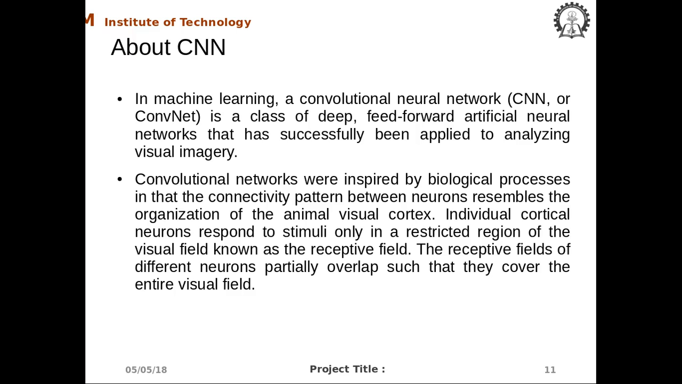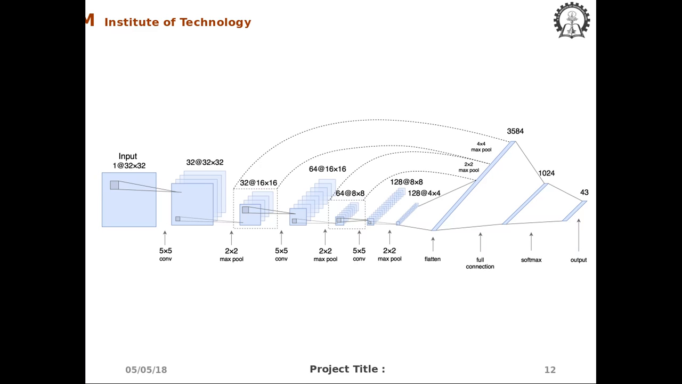In machine learning, a convolutional neural network, CNN or ConvNet, is a class of deep feed-forward artificial neural networks that has successfully been applied to analyzing visual imagery. Convolutional networks were inspired by biological process in that the connectivity pattern between neurons resembles the organization of the animal visual cortex. This is the architecture of CNN.